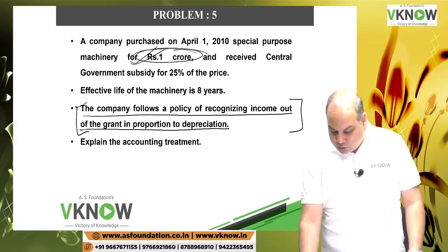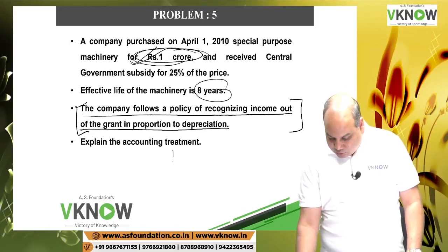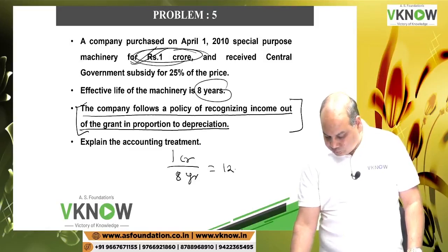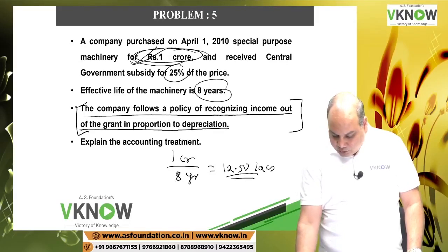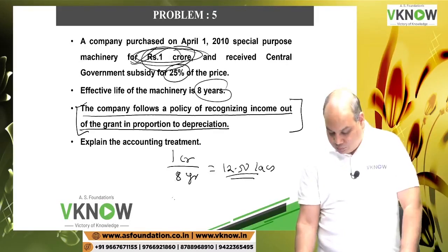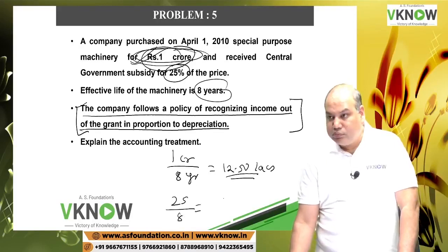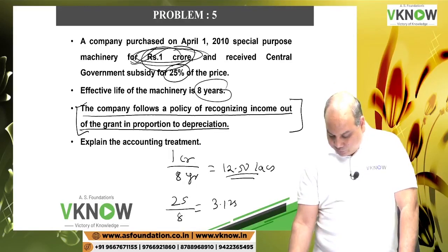So 1 crore, and what is the life of the asset? 8 years. So 1 crore divided by 8 years, 12.50 lakhs. Grant will be 25% of 1 crore, 25 lakh, divided by 8 years, 25 by 8, 3.125. So this is the answer.